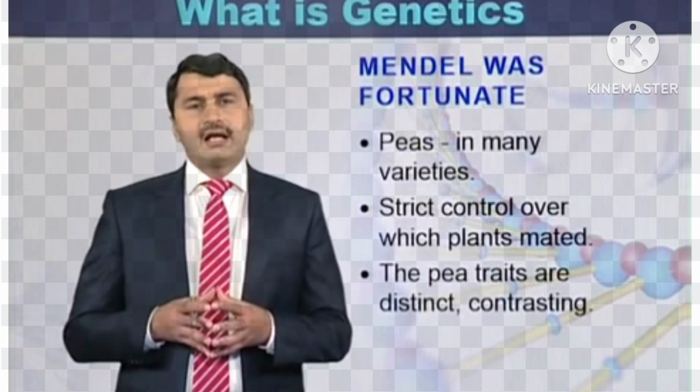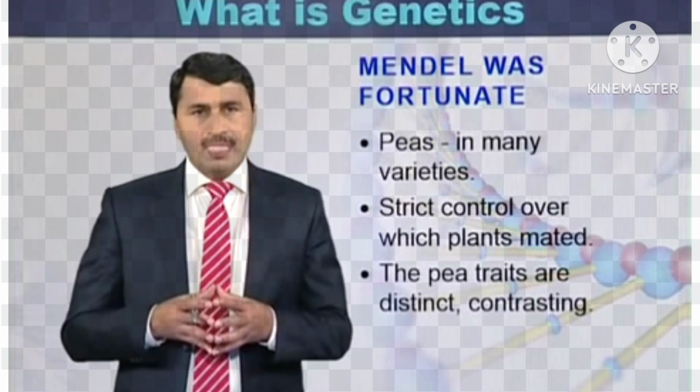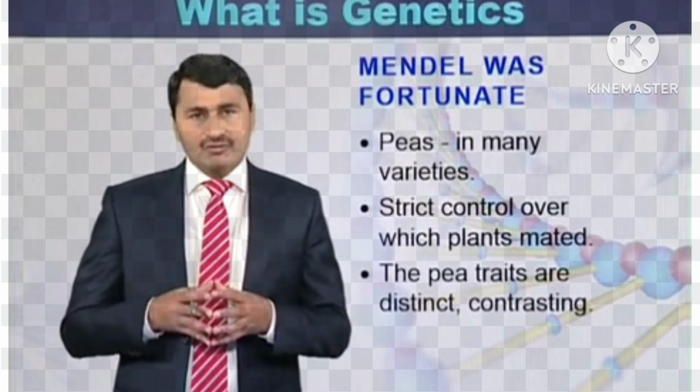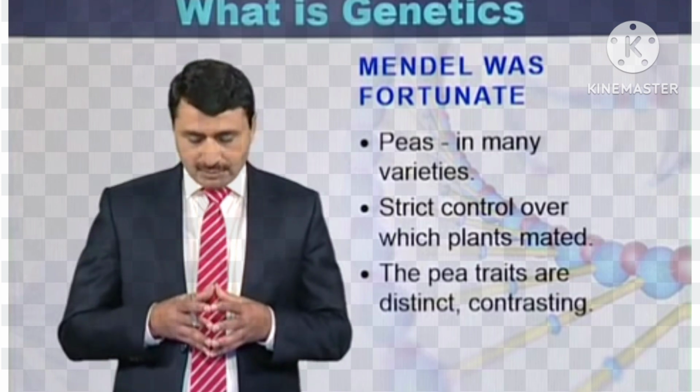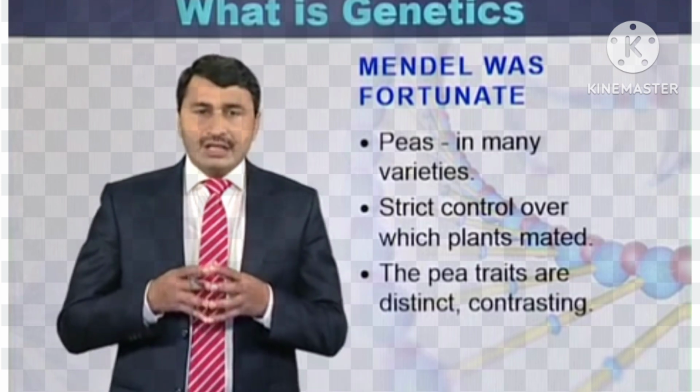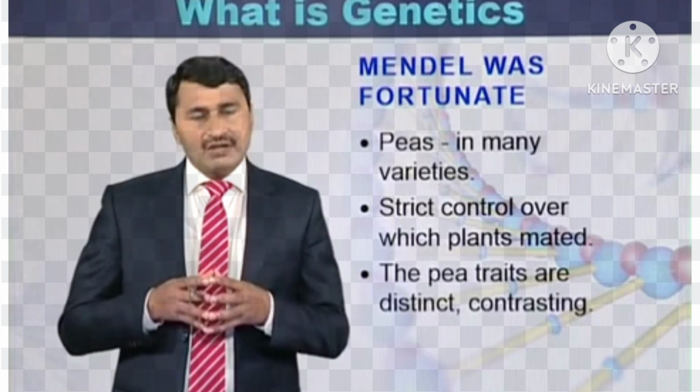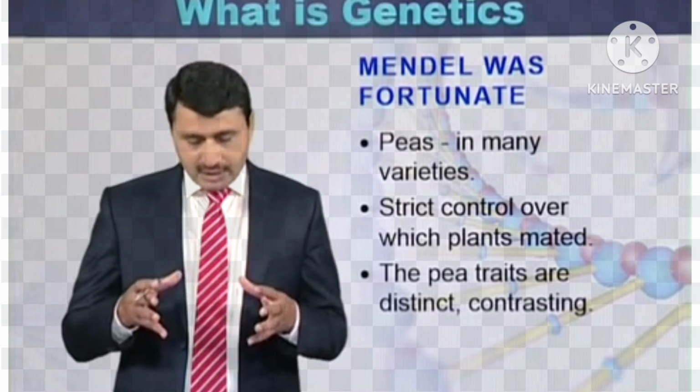Usually it is said that Mendel was fortunate, because he selected the garden pea as an experimental plant, as the pea plant was available in many varieties.